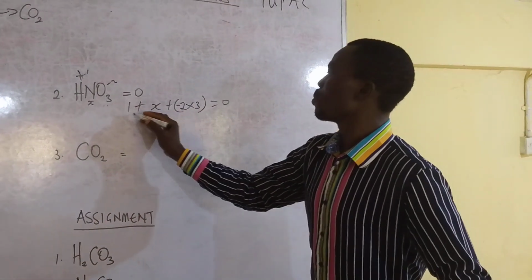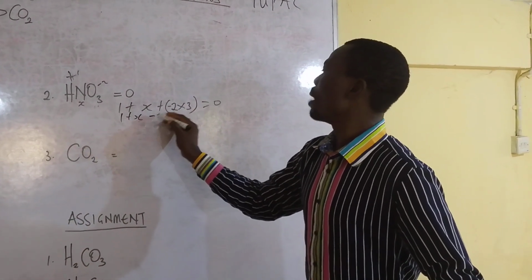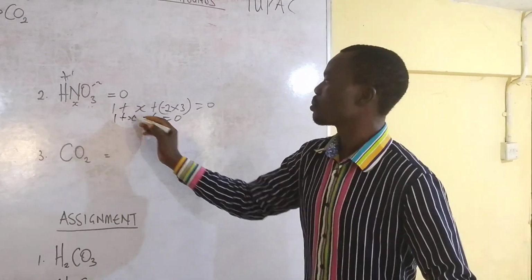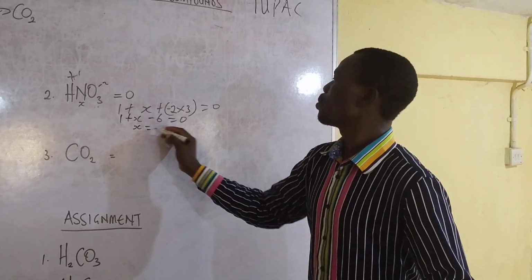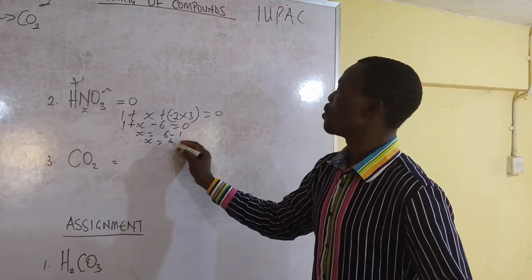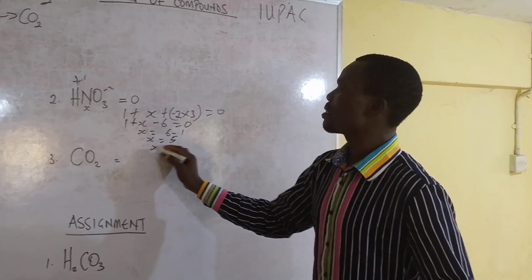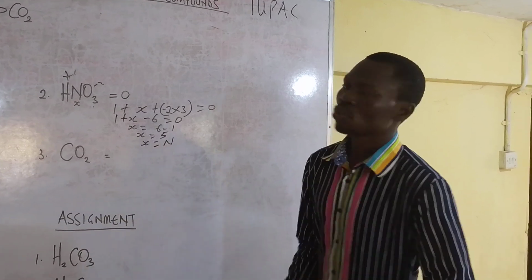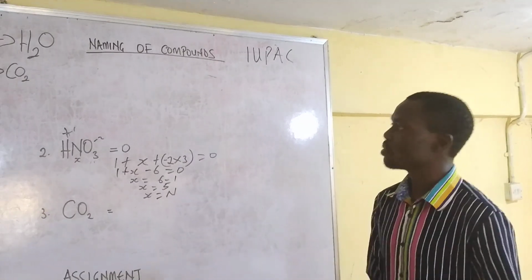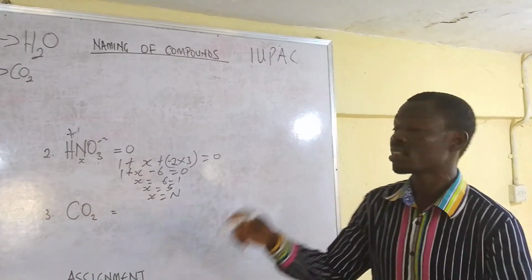So 1 plus x minus 6 equals 0. By collecting our like terms together, we have x equal to 6 minus 1. So x equals 5. And that x is the nitrogen. So the radical of nitrogen in this compound is 5.